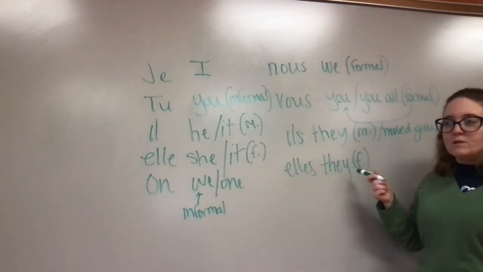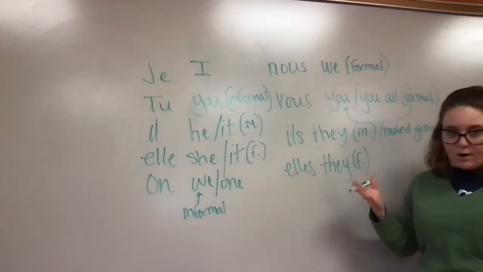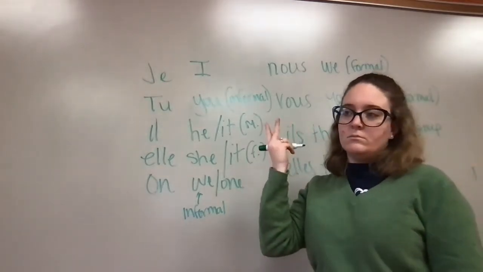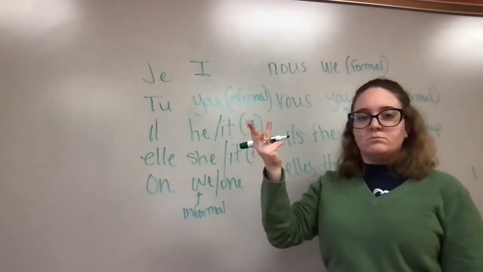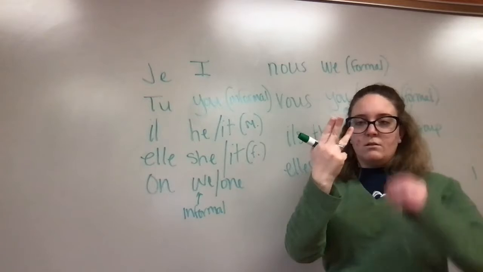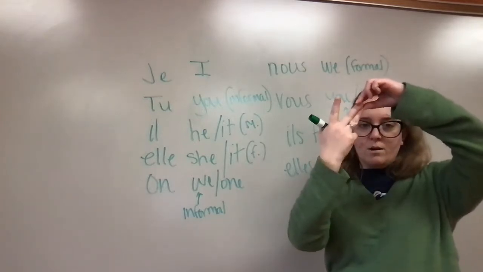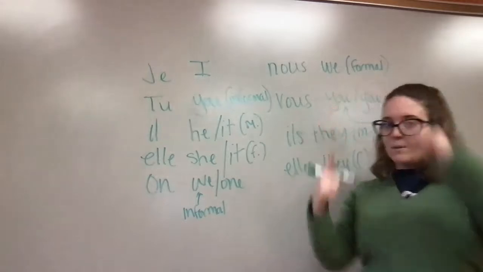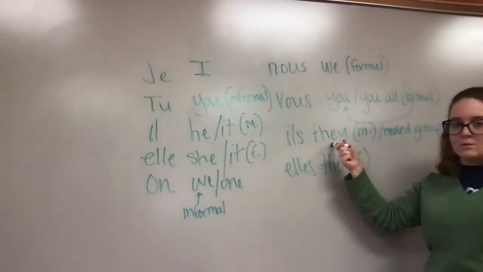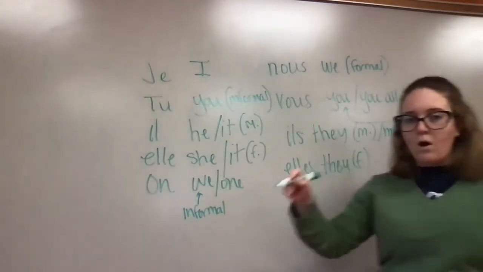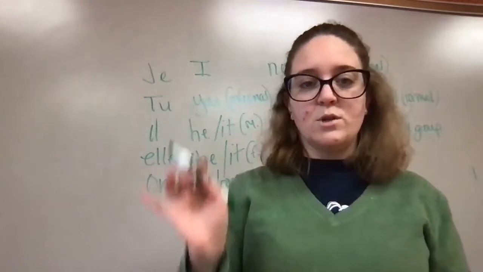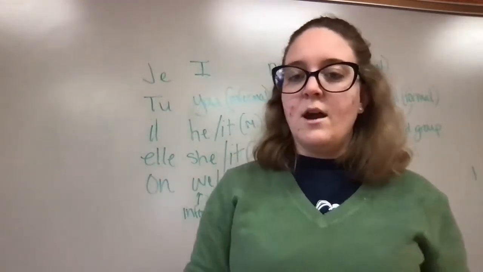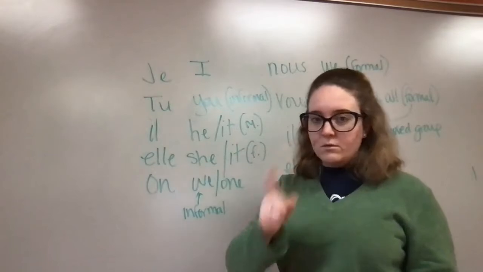And if we're referencing a group of mixed gendered objects like a table, a book, and a calculator, out of those three, the table and the calculator are feminine objects, and the book is the one masculine object. But because we have a masculine object in there, we need to use the masculine form to talk about all of these objects. If all of these objects are blue, we're using the masculine form to describe all of these objects. All right, so that's the first part.